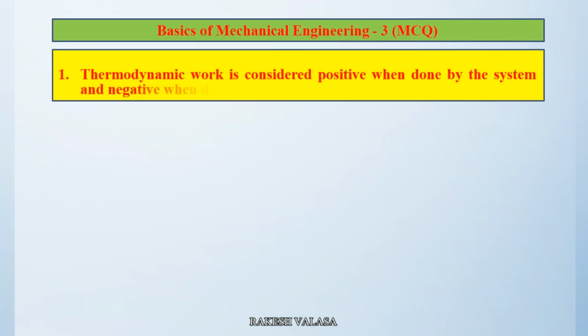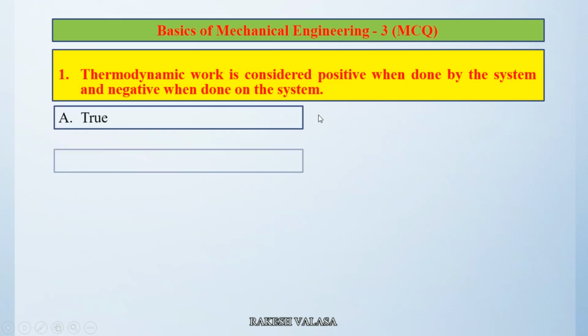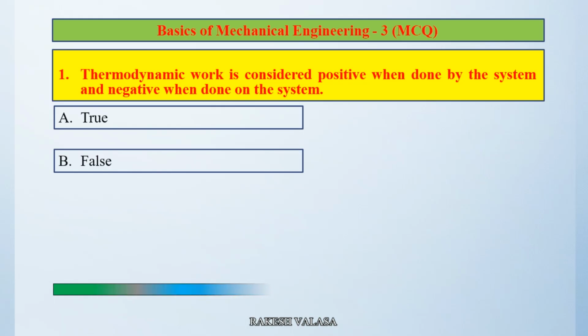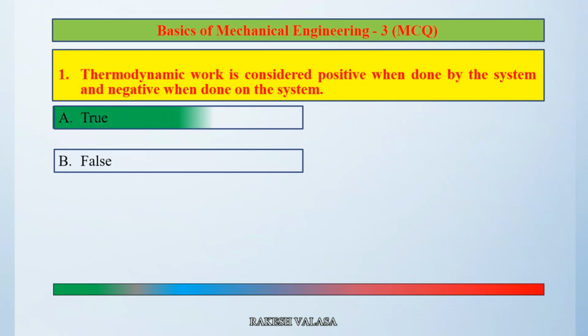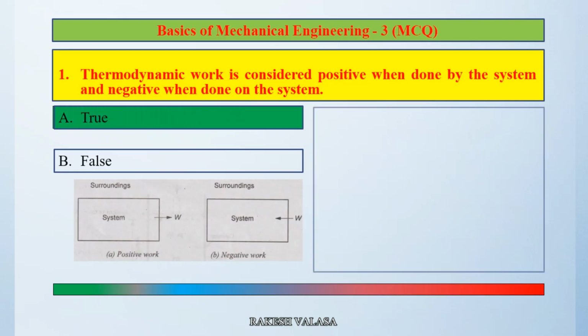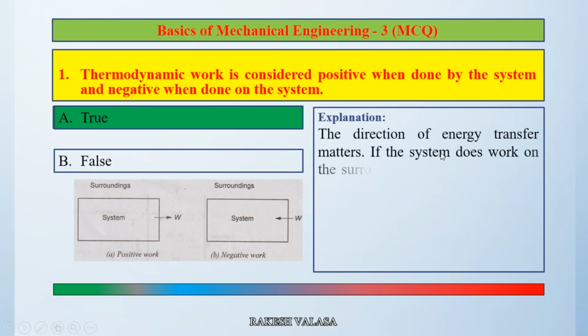Thermodynamic work is considered positive when done by the system and negative when done on the system. Option A true, option B false. The correct answer is option A true. Let us see the explanation. The direction of the energy transfer matters.